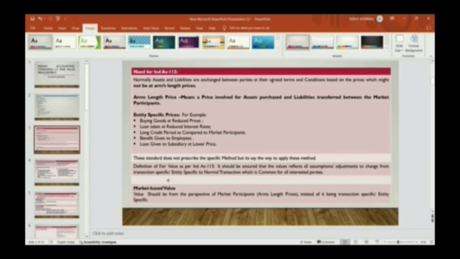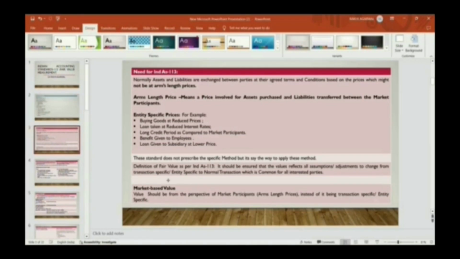Generally, in Indian GAAP, this kind of transaction takes place because fair value measurement is not there in IGAAP. But in Ind AS, all the assets and liabilities are measured at fair value. That's why this standard is introduced, to provide proper guidance for measurement of fair value. The market participants should be independent and not related parties. However, if related parties have done a similar transaction at arm's length price, then it can be between related parties as well.